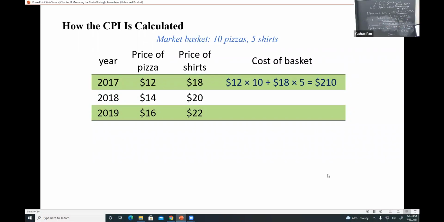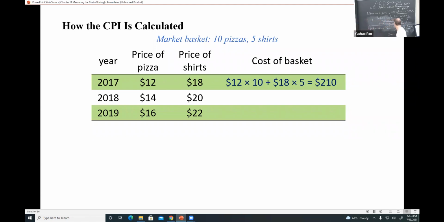First of all, that's easy. To calculate the cost, use the price in 2017 times the quantity in the basket: $12 times 10 pizzas, and $18 for a shirt times 5 shirts. So the total will be the cost for a typical consumer in 2017.